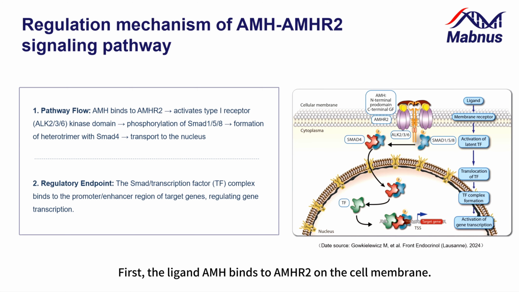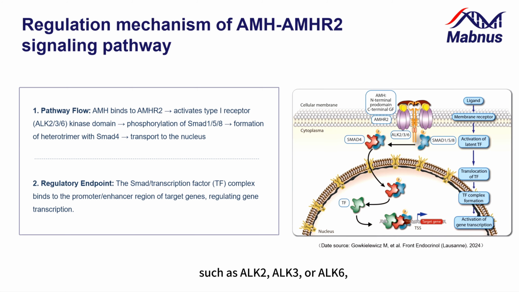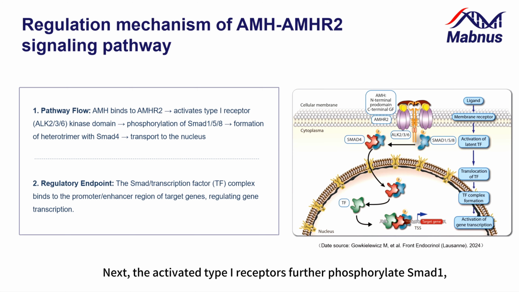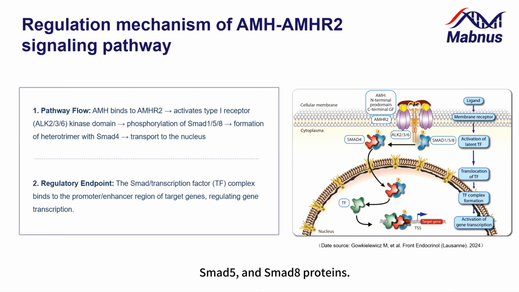AMHR2 functions through the AMHR2 signaling pathway, a complex and interconnected regulatory process. First, the ligand AMH binds to AMHR2 on the cell membrane. This binding activates downstream type I receptors, such as ALK2, ALK3, or ALK6, causing phosphorylation of their kinase domains. Next, the activated type I receptors further phosphorylate SMAD1, SMAD5, and SMAD8 proteins.